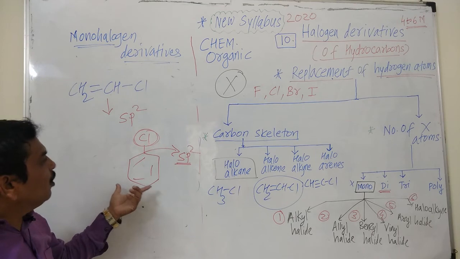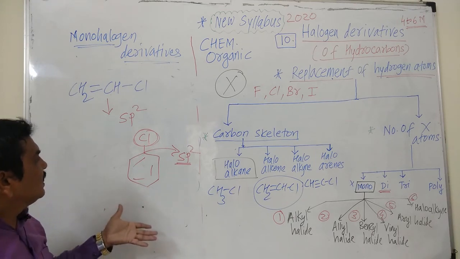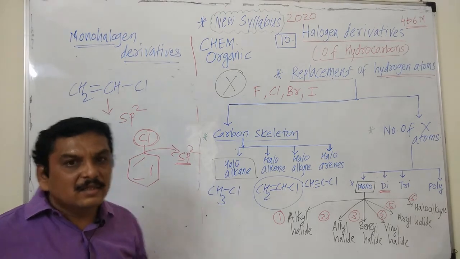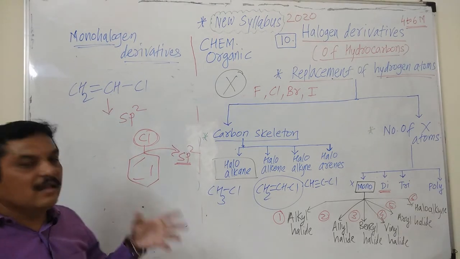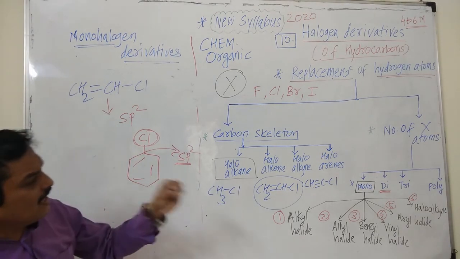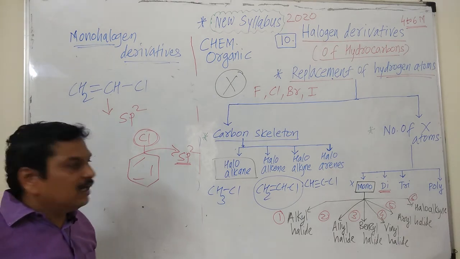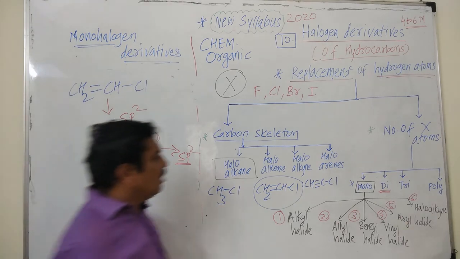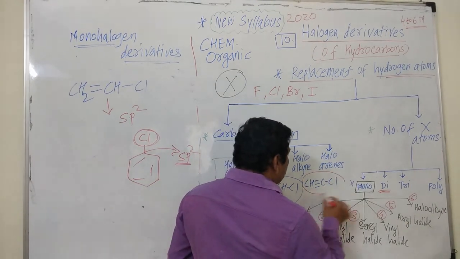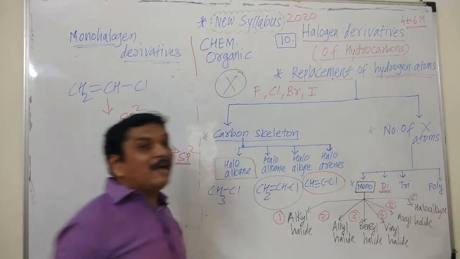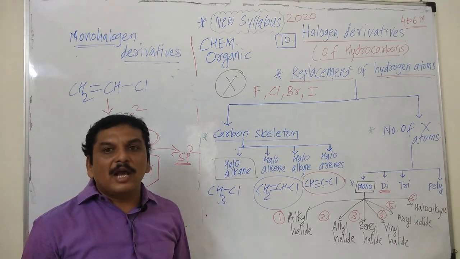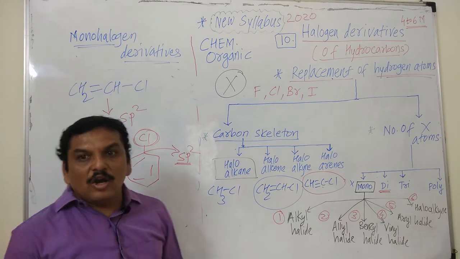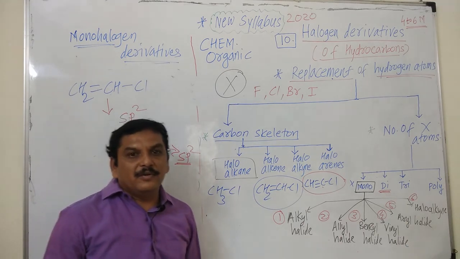These are known as haloarenes, and we have to study in detail alkyl halides, that is haloalkanes, and aryl halides, that is haloarenes. And the last type is haloalkyne. In case of haloalkynes, we have already seen the halogen atom is attached to an sp hybridized carbon atom. We will stop here. We will study the nomenclature in the next video.